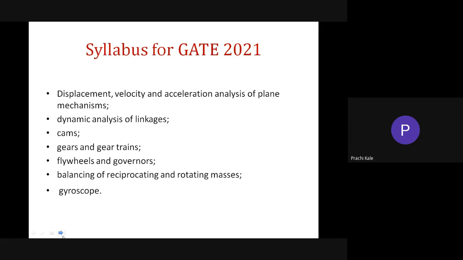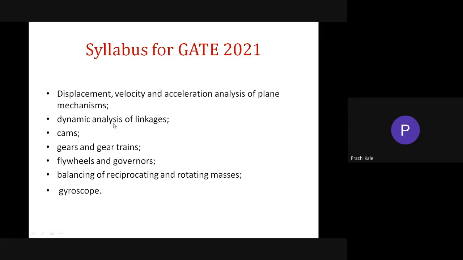So the total weightage for theory of machines in the syllabus is approximately 8 to 10 marks. So you can get 8 to 10 marks with this topic. Out of these topics, most of the topics you have completed in second year. Means the third year students can get at least 6 to 7 marks out of these, because you know displacement, velocity, acceleration analysis, you know dynamic analysis of linkages.